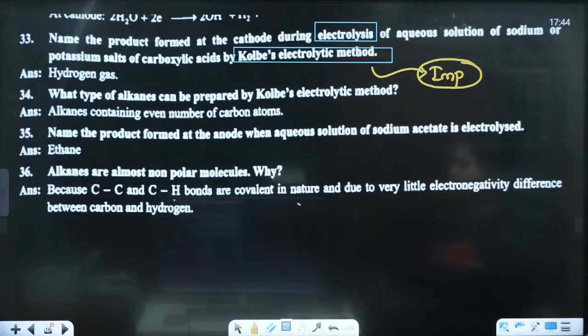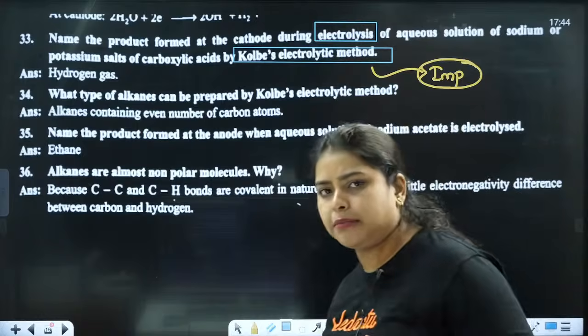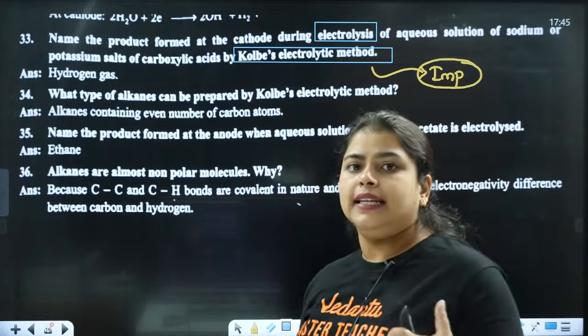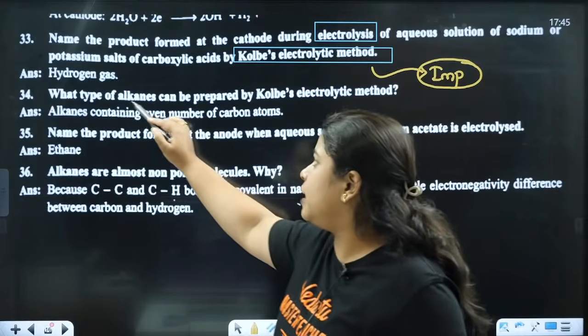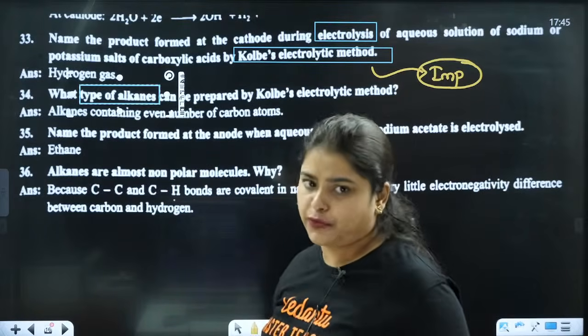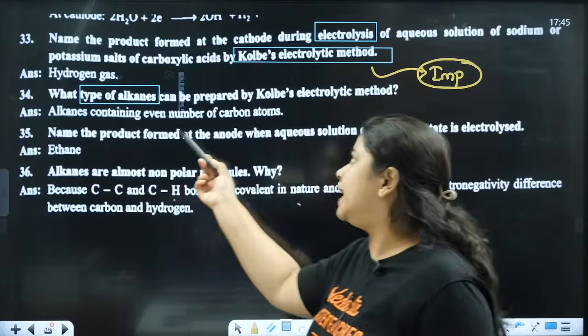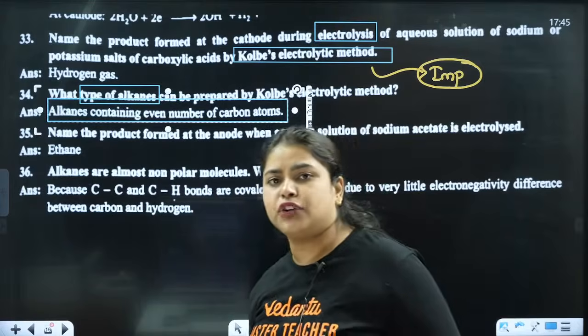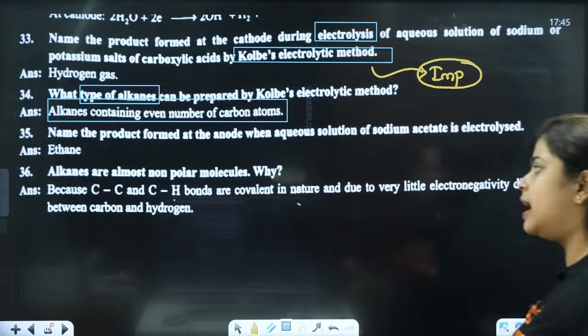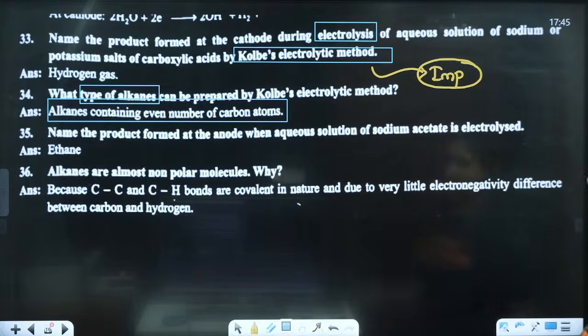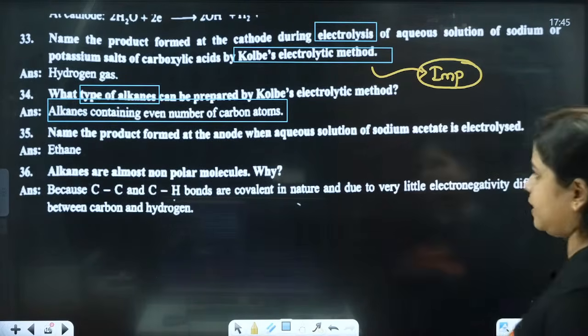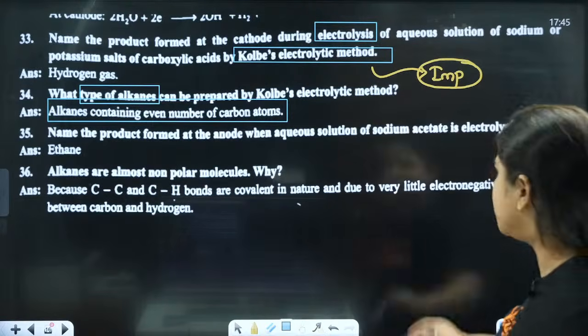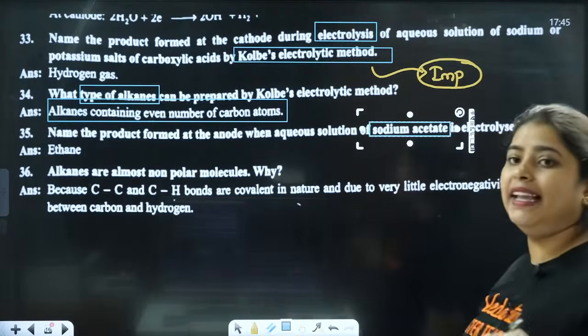Next question. These are all 1 mark questions. What type of alkanes can be prepared by Kolbe's electrolytic method? What type of alkane is forming? Alkanes containing an even number of carbon atoms are formed. Clear? Next, name the product formed at the anode when an aqueous solution of sodium acetate is electrolyzed.